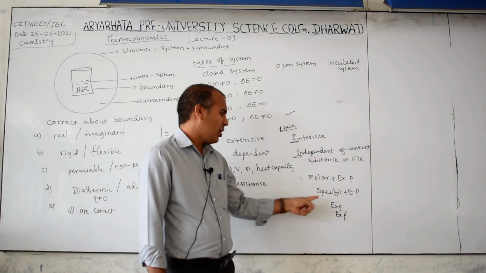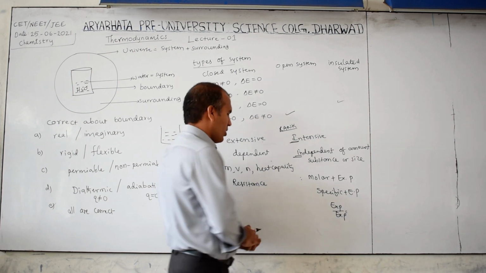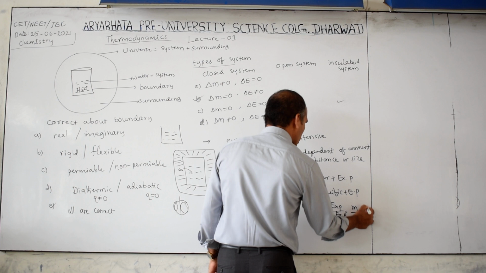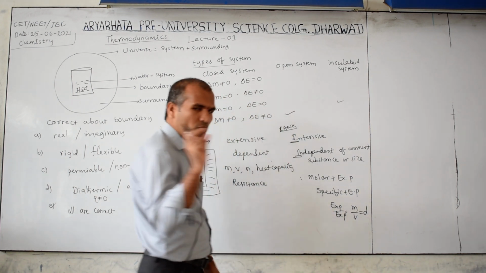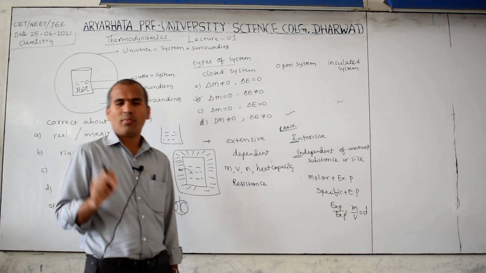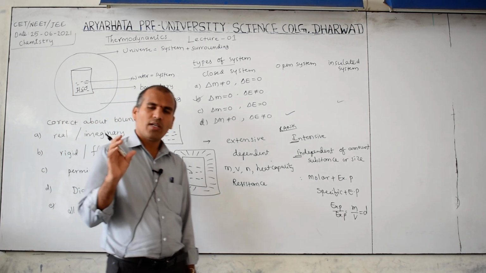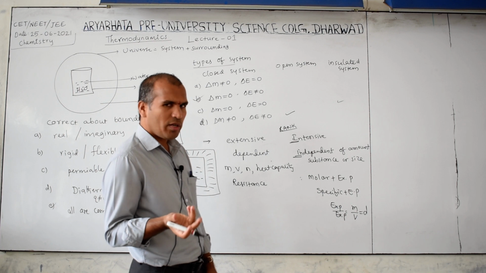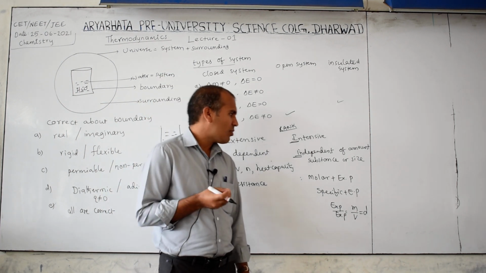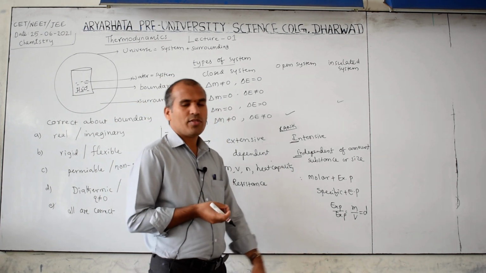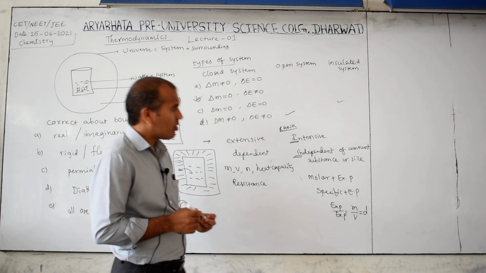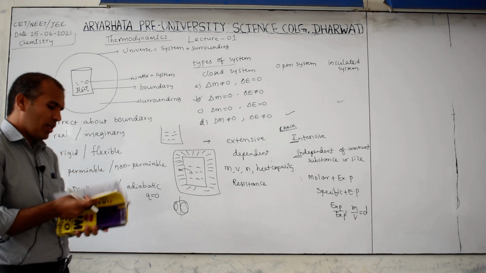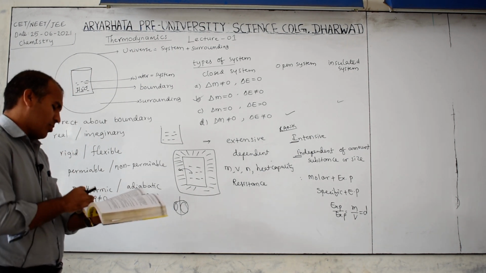Intensive property. One example: mass is an extensive property, volume is an extensive property. The ratio is called density. One drop of water also has a density of 1 gram per milliliter. If 1000 drops are there, the density of water is still 1 gram per milliliter. So it does not depend on the size. So density is one of the intensive properties. Now based on this, I will discuss one question. Extensive property, intensive property.